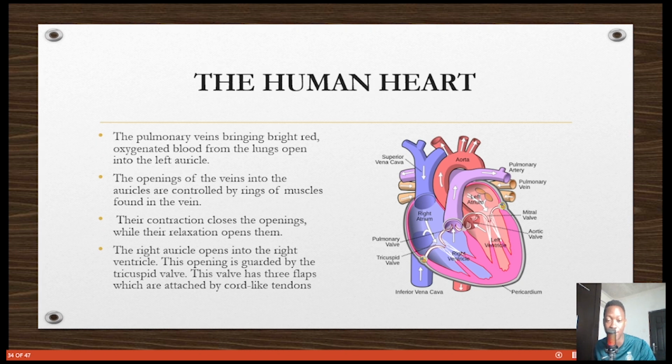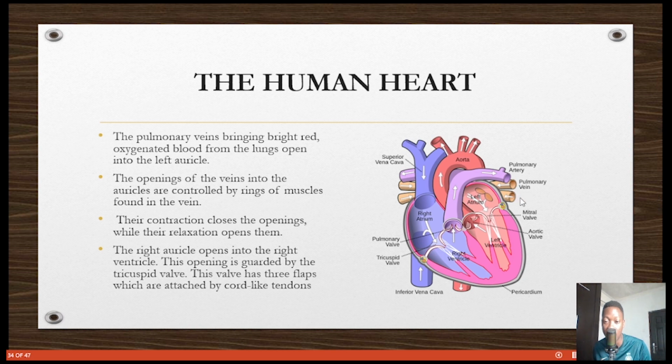So what's the process by which the human heart works? First thing is the pulmonary veins. These are the pulmonary veins.